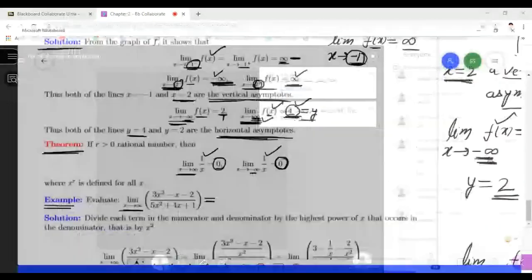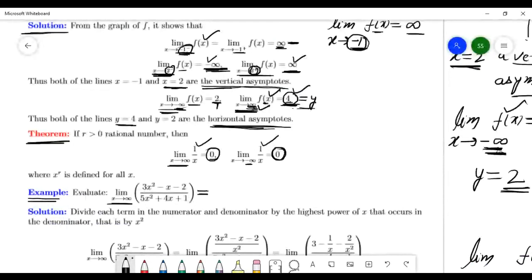See here, the input x approaches infinity, then this function approaches a number, any number. When x goes to infinity and the function goes to a number, this number is what?